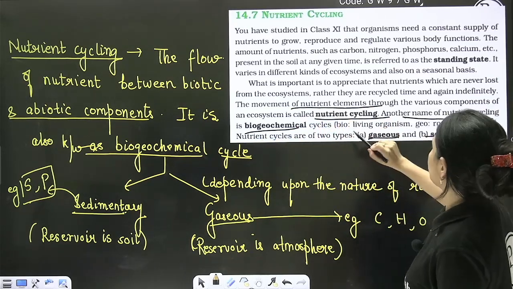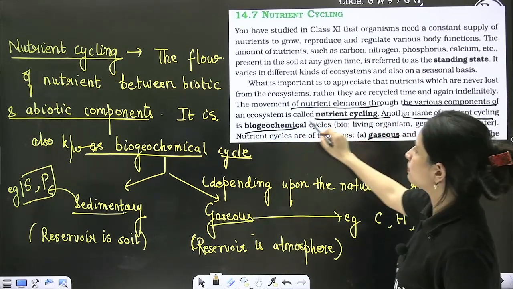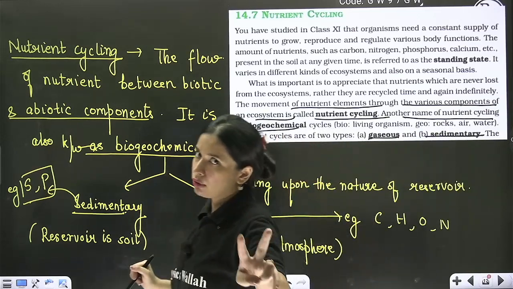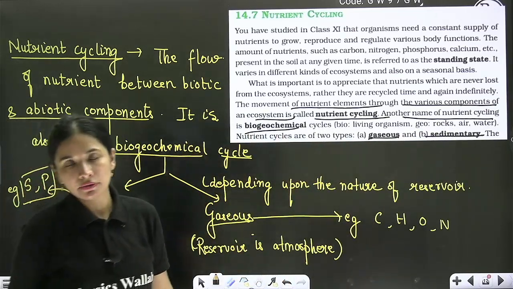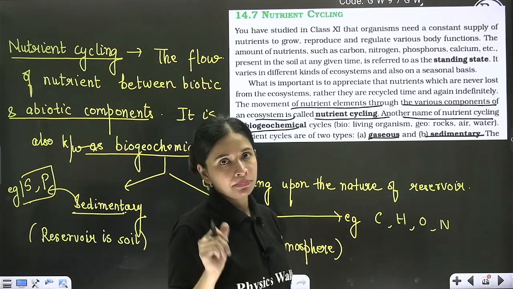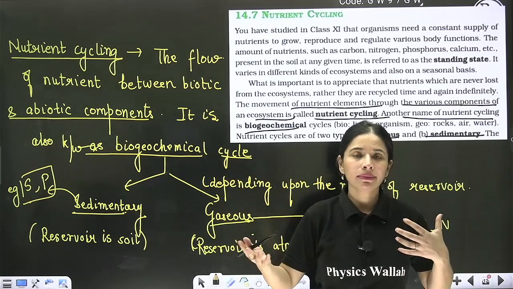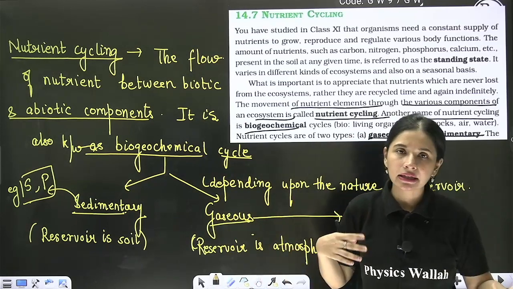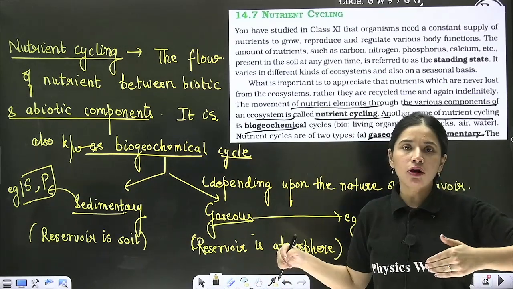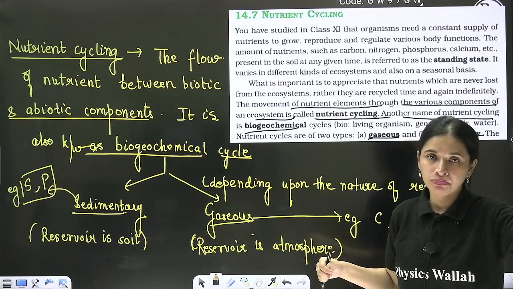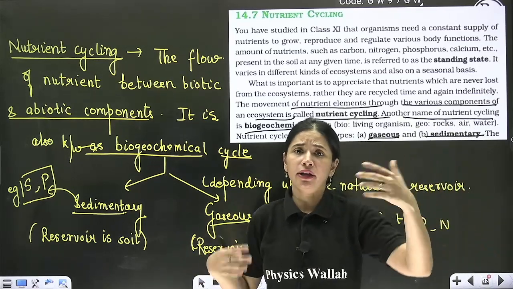The movement of nutrient elements through the various components of the ecosystem, and you know there are two major components of the ecosystem, one biotic, second abiotic. So between these only nutrients keep on cycling. The abiotic components give the nutrients to the biotic components, and they utilize it.